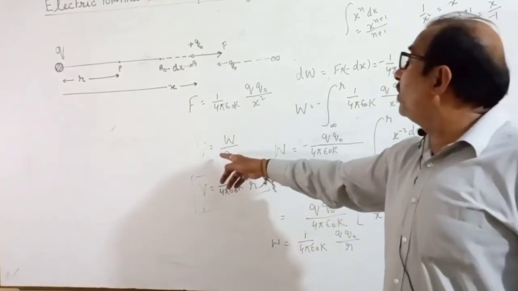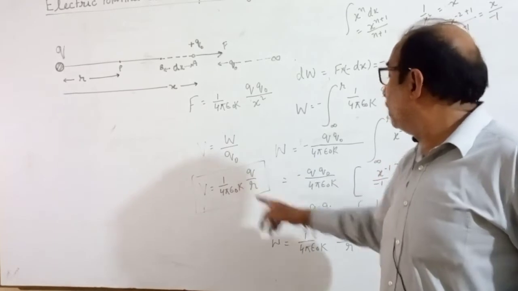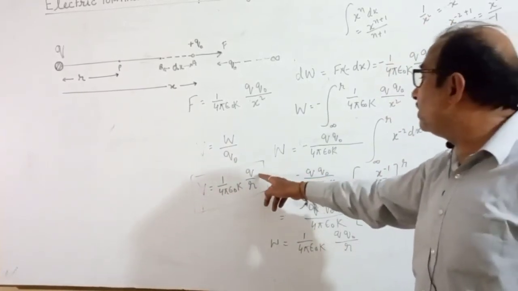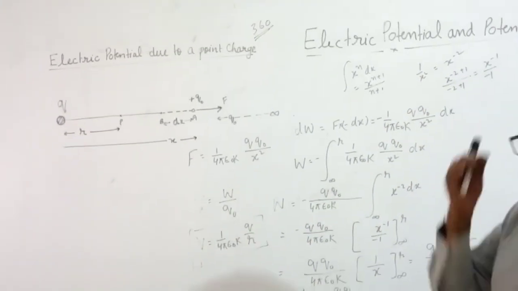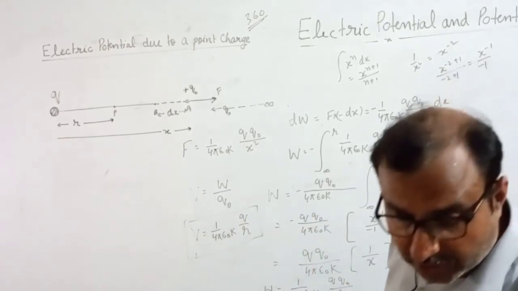Now electric potential V equal to W upon Q naught. Q naught will cancel. V is here. This is all about the derivation of electric potential.